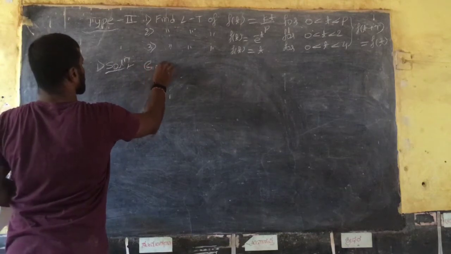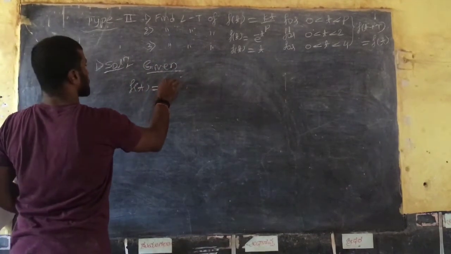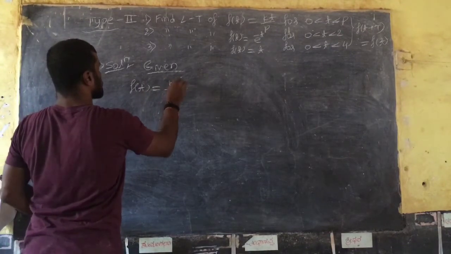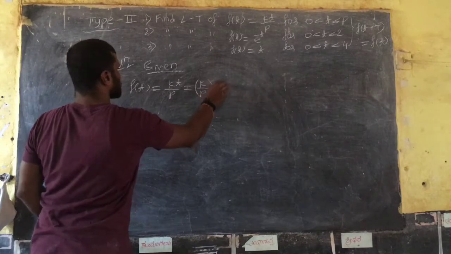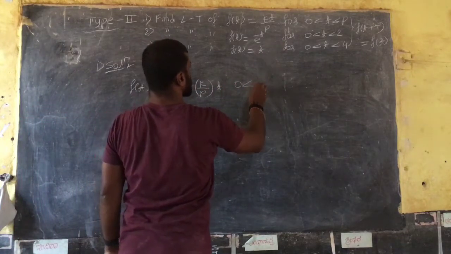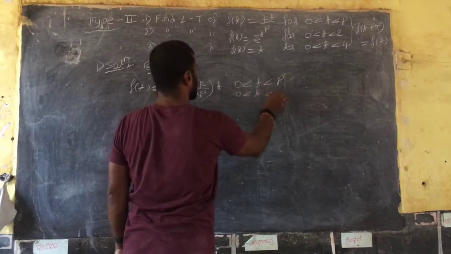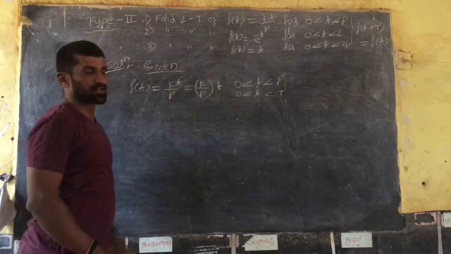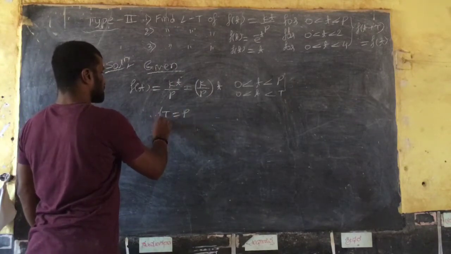Given function, write the quotient. The given function is f of t is equal to k by p into t. So I can write k by p into t, right? The range is 0 to t, it is less than p, exactly 0 less than t. Its period is 0 to t period. Therefore T is equal to p.